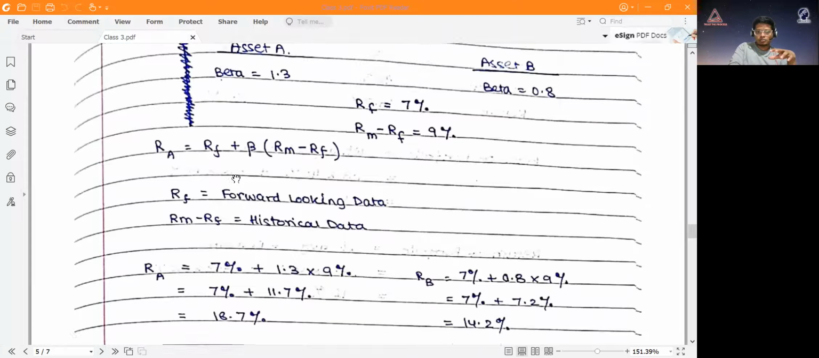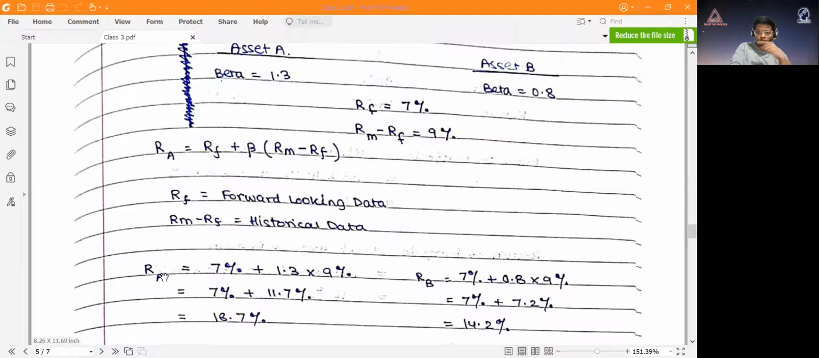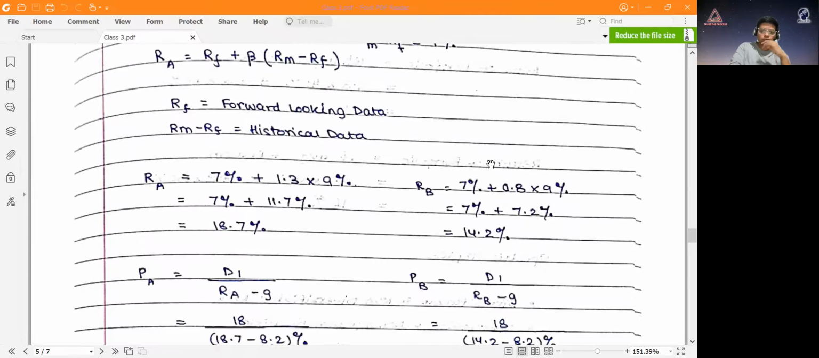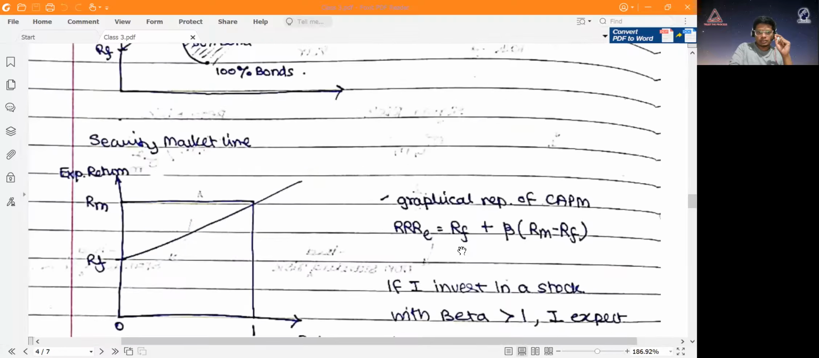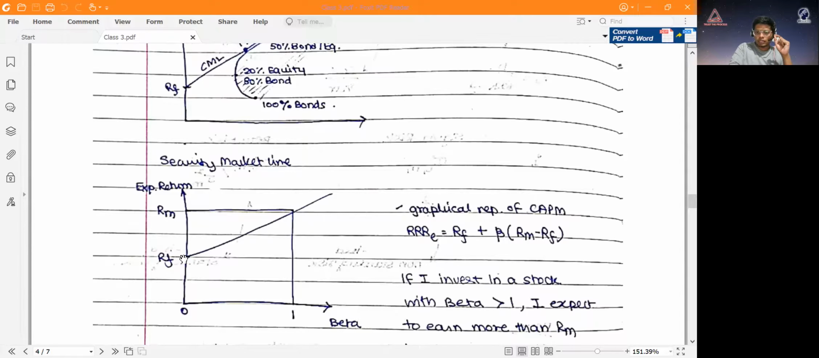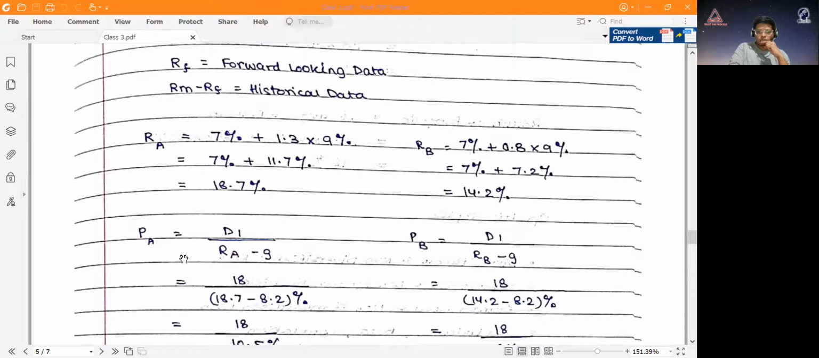But you can see that based on the beta, you got a different required rate of return. So the higher the beta, the higher the required rate of return that I want. This is fitting into the security market line. If beta is 1.3, I should get 18.7. If it is 0.8, I should get 14.2. If it was 0, what would I have gotten? If you put 0 over here, I would get RF. So you can see this is fitting here. If the beta was 0, I would have gotten RF. So I found out the required rate of return for asset A and asset B.